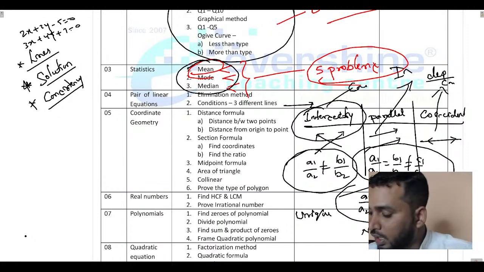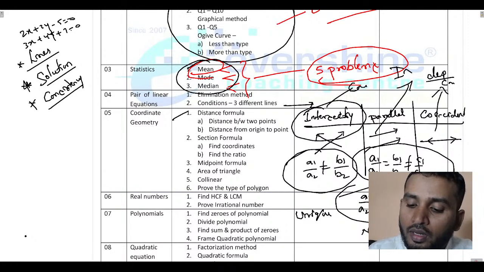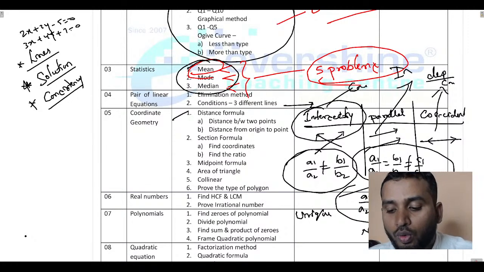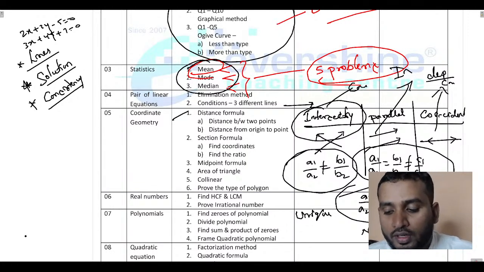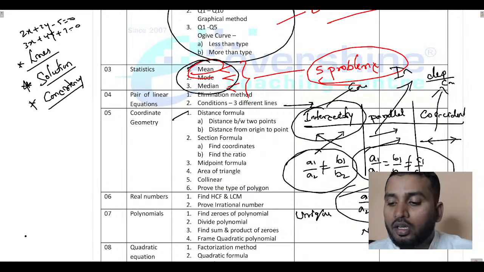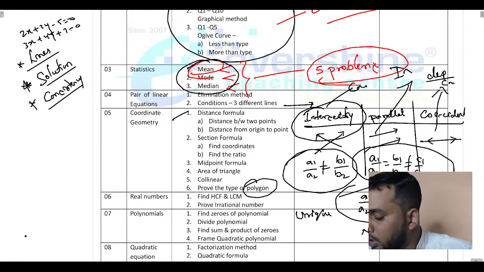So, the question may be asked related to this. Any doubts? Good. And after that, distance formula, distance between any 2 points and distance from origin to point. Section formula, find coordinates, find the ratio. If you have learned the problems related to find the coordinates, you can just put a tick mark. If you do not know, you can put it in the incomplete section. Midpoint formula, area of triangle, collinear, base problems, and prove the type of polygon. What do you mean by prove the type of polygon?